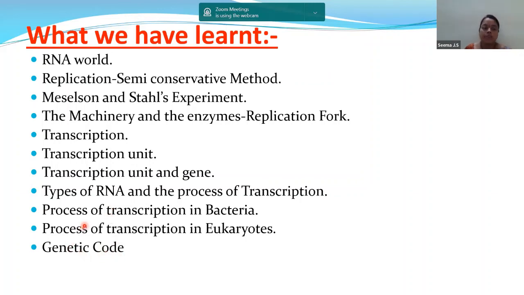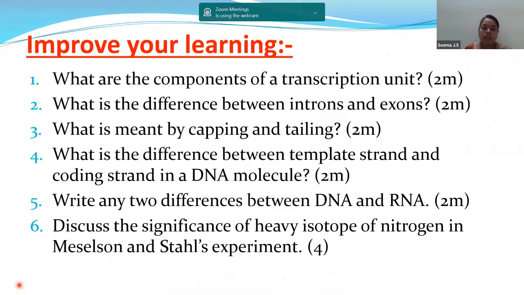So children, these are the major topics which we have discussed today, and let us discuss some homework questions. These are the questions present in your textbook, at the back of the lesson. I have mentioned the marks also for you. What are the components of the transcription unit? Difference between introns and exons. What is meant by capping and tailing? What is the difference between the template strand and the coding strand in a DNA molecule, and the differences between DNA and RNA?